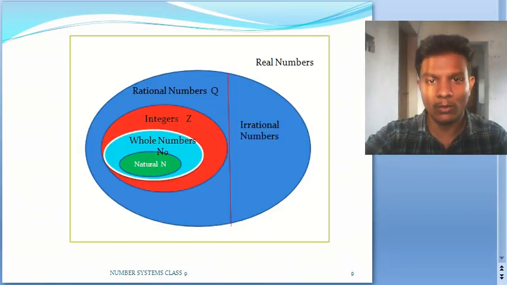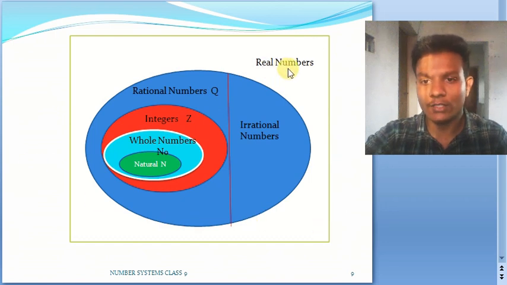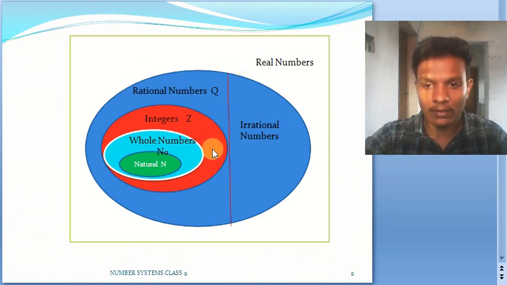Let us now observe a Venn diagram which will help you understand the different kinds of numbers that we have dealt with till now. Suppose we assume a big set of numbers. Here I wrote real numbers, so let us come to it later. Let us confine ourselves to this particular region. We have seen what natural numbers are, which are nothing but all the countable numbers, and if you include 0 with them, it will become your whole numbers.